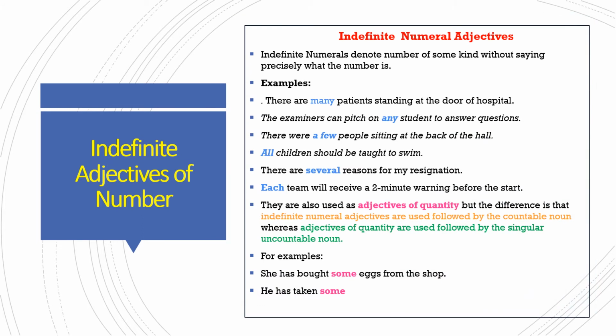Indefinite numeral adjectives. Indefinite numeral adjectives denote number of some kind without saying precisely what the number is. They only provide information about the amount of noun but do not tell the exact amount of it in the sentence, such as all, no, many, few, some, any, certain, several, etc. Let us observe these examples. There are many patients standing at the door of the hospital. We can count them, but many they are. So many becomes indefinite numeral adjective.